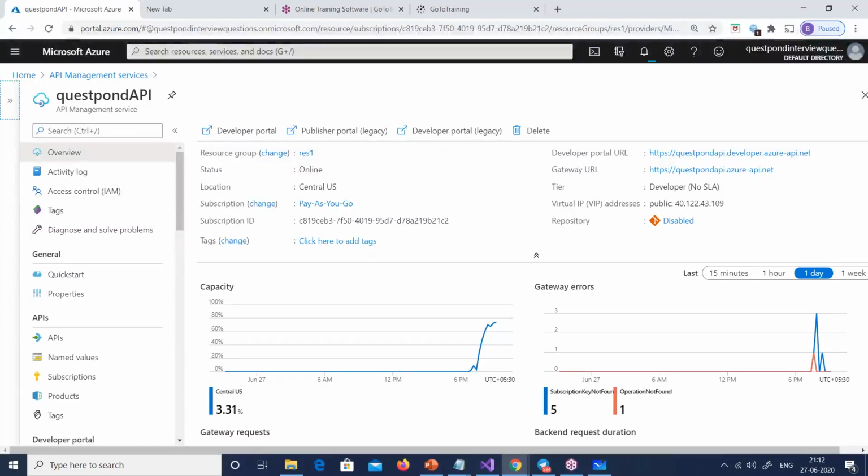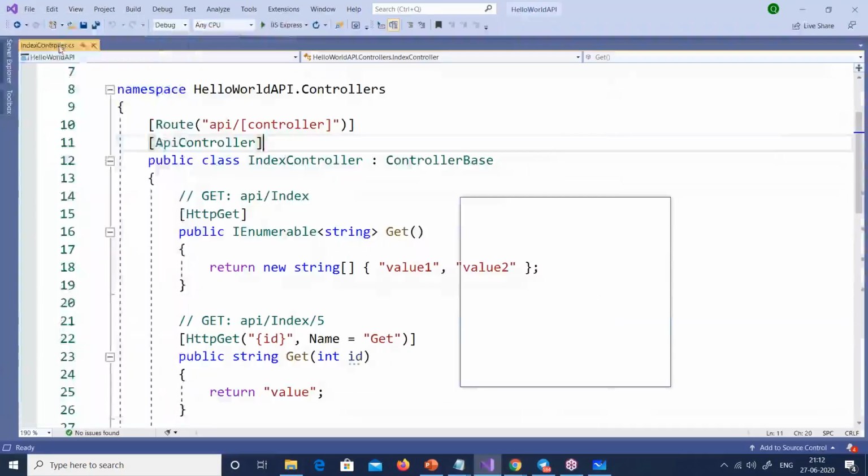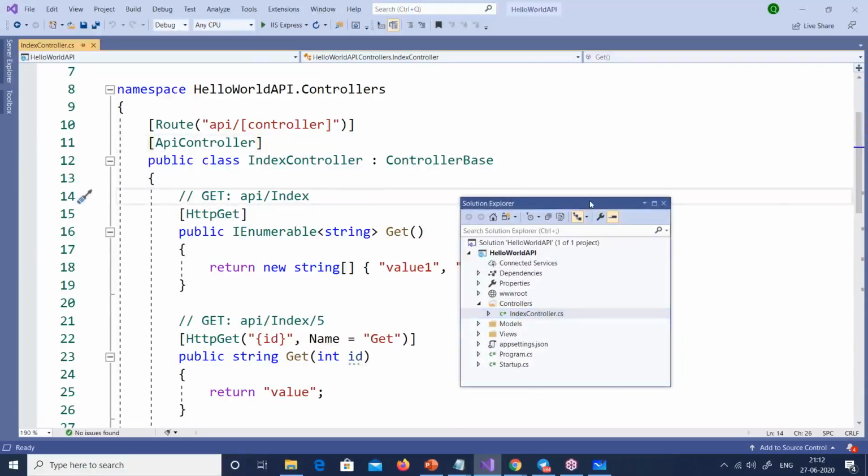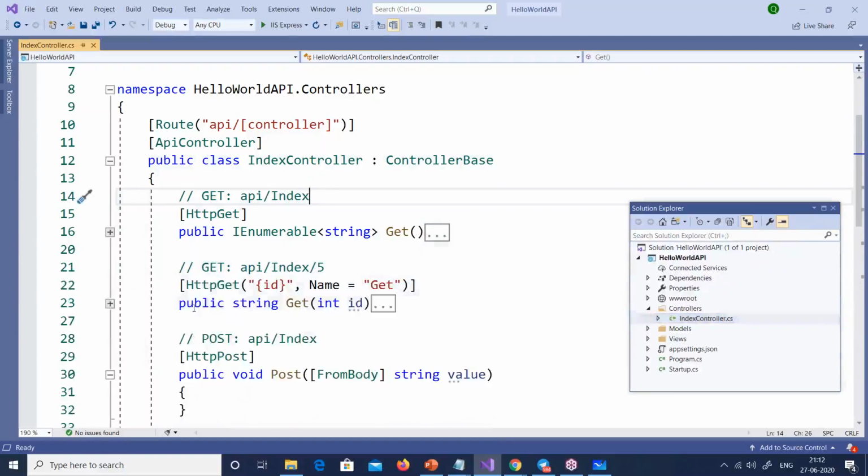So now I will go and check on the Web API. Here it is. I've created an MVC Core Web API. People who are new to MVC Core, please go and watch the tutorials of MVC Core and MVC5. It has an index controller. I've just kept the basic code, get, post, and so on, right? So I will go and upload this service into Azure.